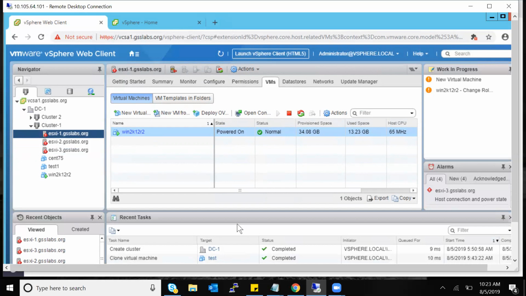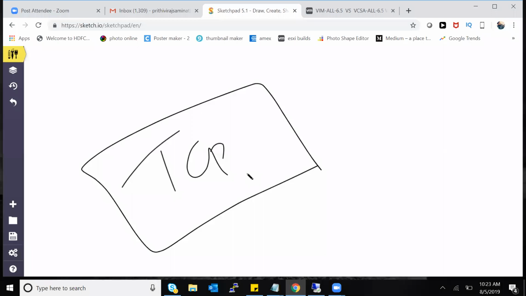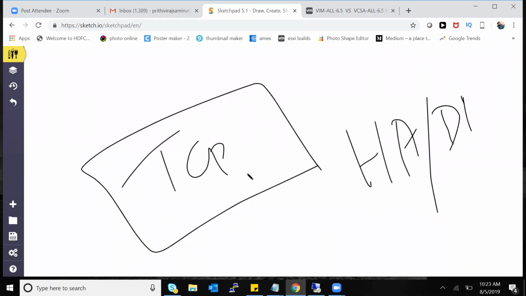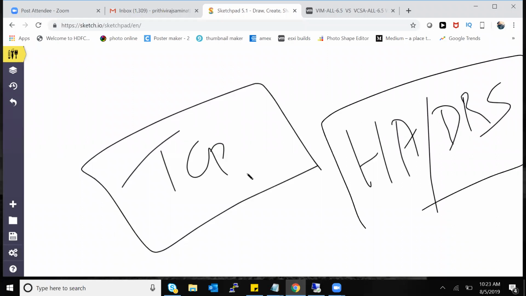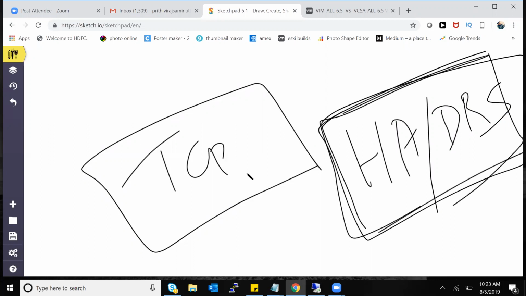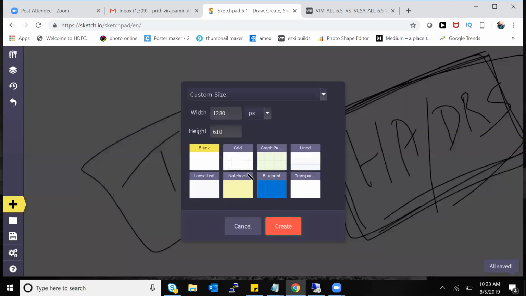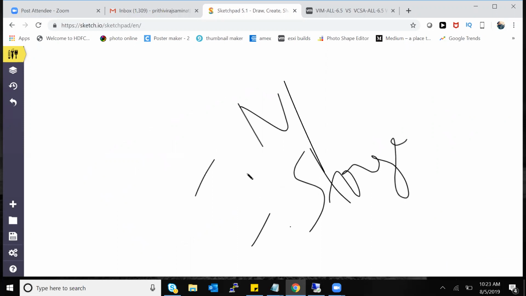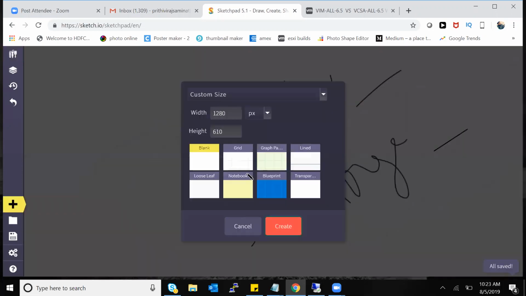Right. Perfect. So there are two more features in vCenter. These are advanced concepts, HA and DRS. For now, we will not talk about this. We will talk about that after I explain the networking and storage concepts. We haven't touched VMware virtualized networking and VMware virtualized storage yet. Networking and storage, I'll park it for now. Once we come to that point, we'll talk about HA and DRS. Those are advanced level concepts.